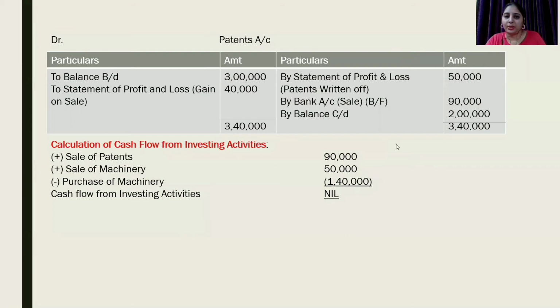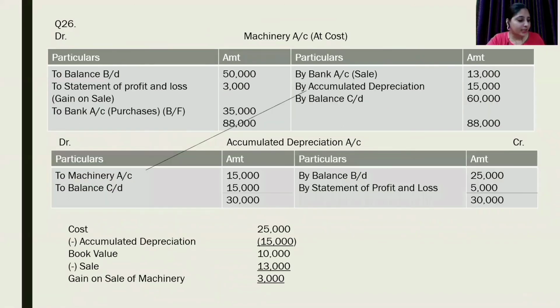Starting with our next question, question number 26. In question number 26, we are given opening and closing balance of machinery account. That means machinery account must be maintained at cost. We are also given opening and closing balance of accumulated depreciation. During the year, a machine costing 25,000, accumulated depreciation on this machinery 15,000, was sold for 13,000. From above, we have to calculate cash flow from investing activities.